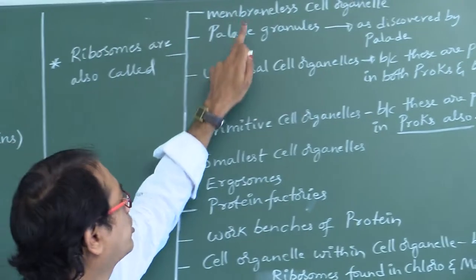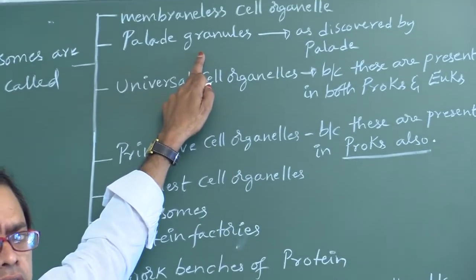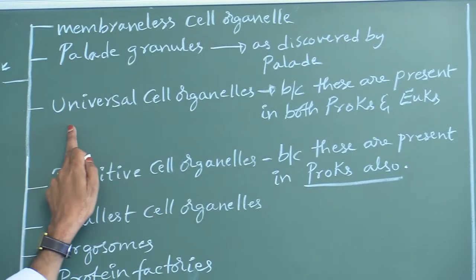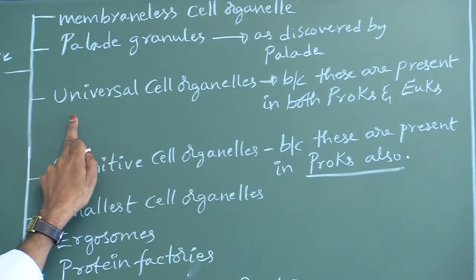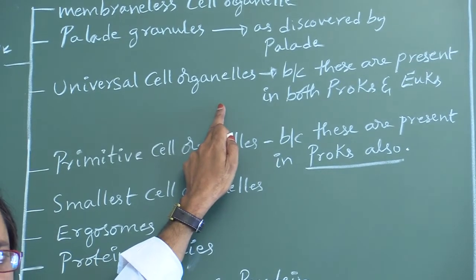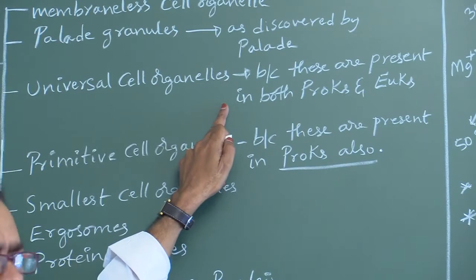These are also called Palade granules, as these were discovered by Palade. Next, these are universal cell organelles, because these are present both in prokaryotes and eukaryotes.